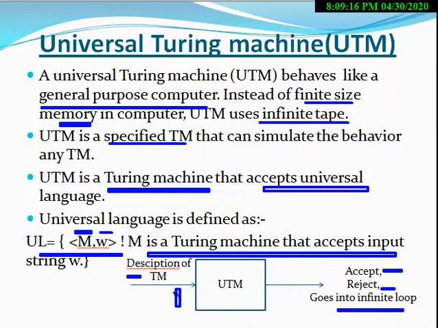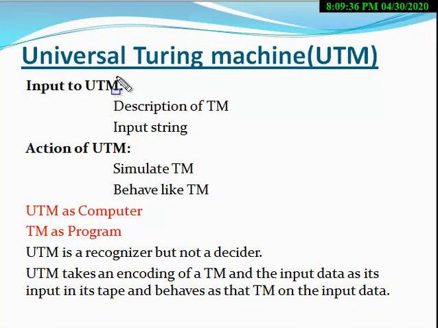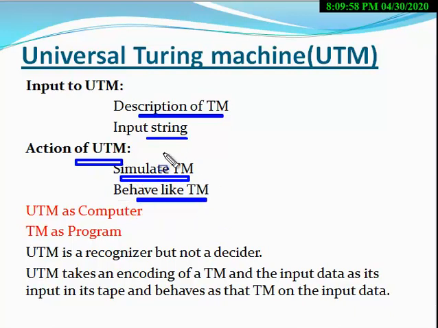Now let us come to the next slide. Here the input to the UTM, Universal Turing Machine, is the description of a Turing machine and, second, the input string. That is, you have to pass these two as input. As input, the action performed by the UTM is to simulate the Turing machine and behave like a Turing machine, right? That is the Turing machine which is sent as input into the Universal Turing machine. According to that, your Universal Turing machine will behave.